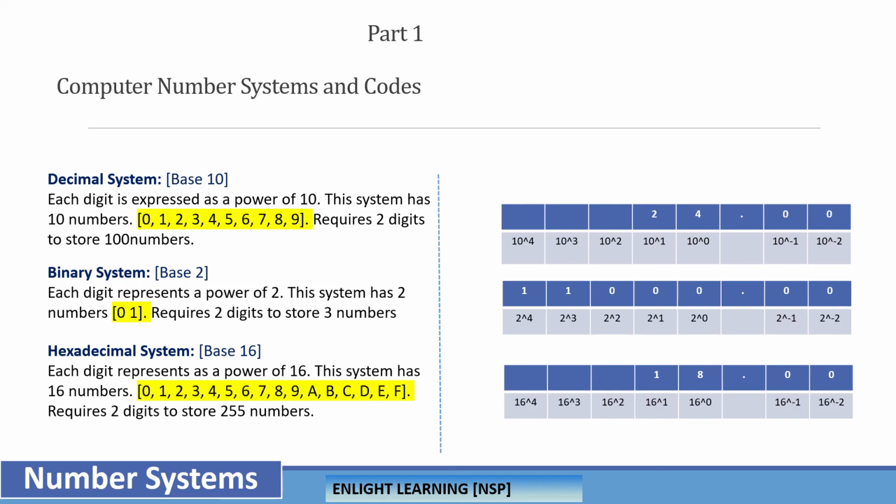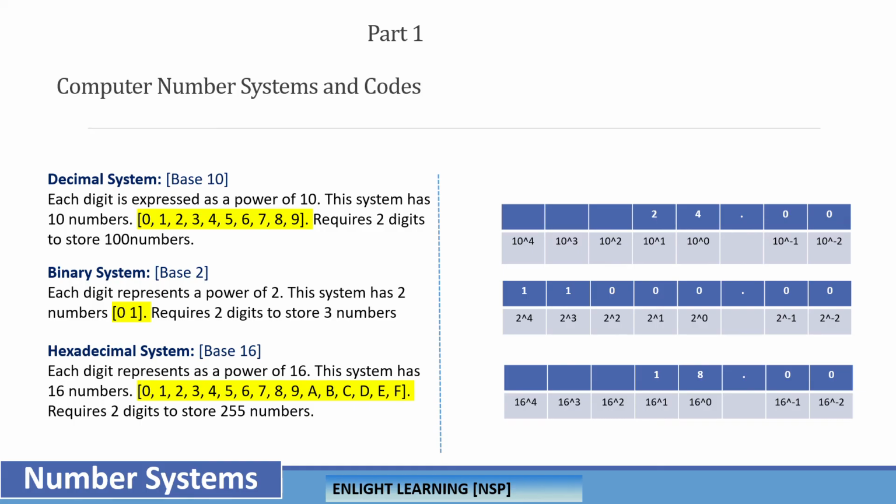A decimal system requires 2 digits to store, for example, a max of 100 numbers, meaning 0 to 99. Whereas a binary system with 2 digits can store only 3 numbers.